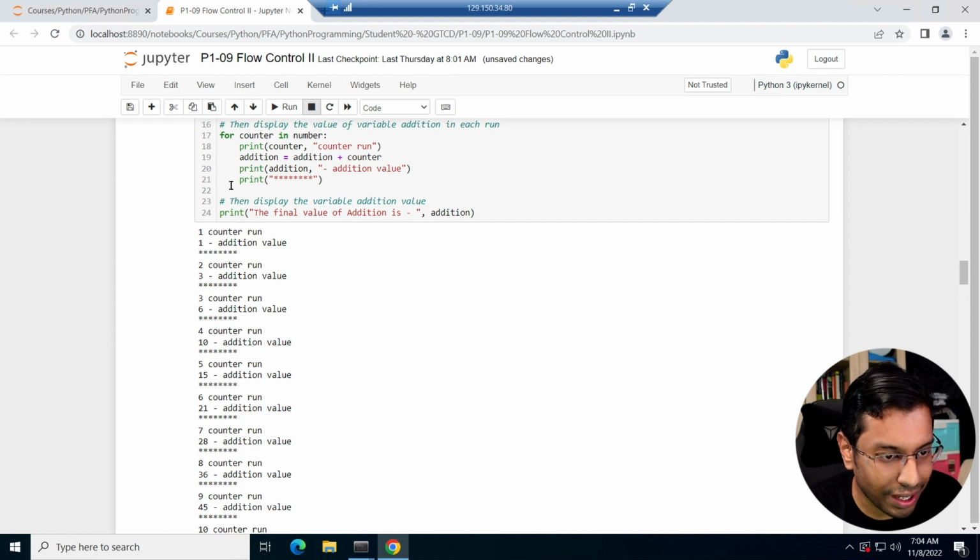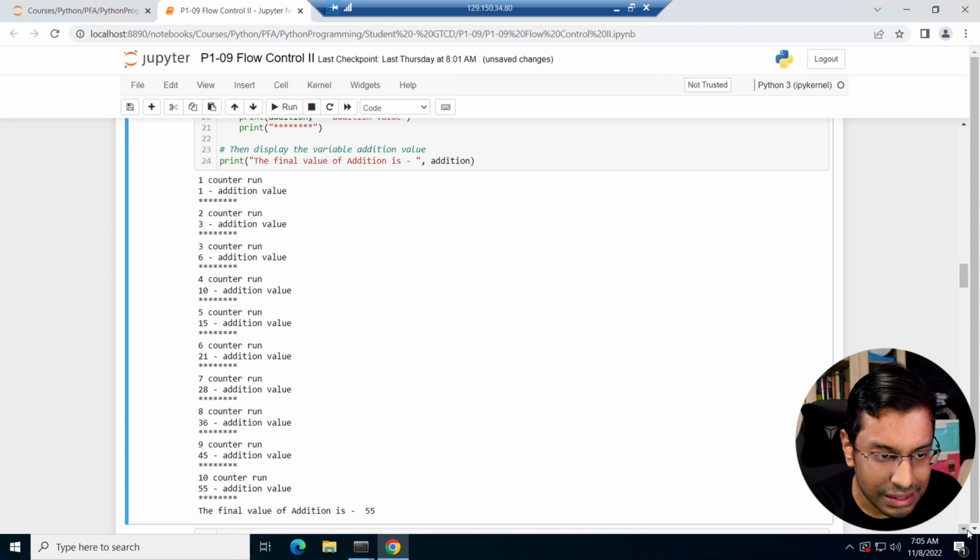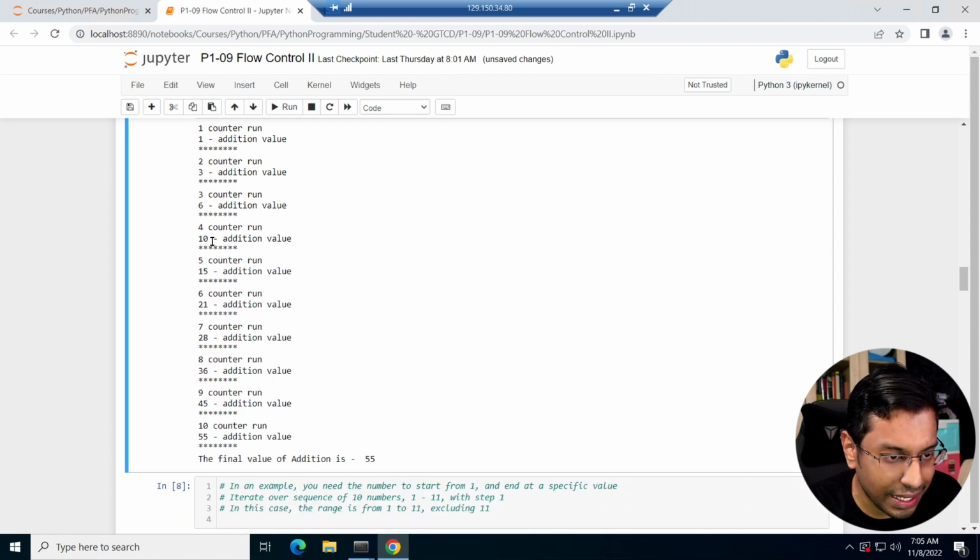Then in the second counter run, I'm adding 2, so 1 and 2 becomes 3. I'm adding 3 and 3 becomes 6, then adding 6 and 4 becomes 10, 10 and 5, 15, 15 and 6, 21, 21 and 7, 28, 28 and 8, 36, and so on and so forth, and my final value is 55.